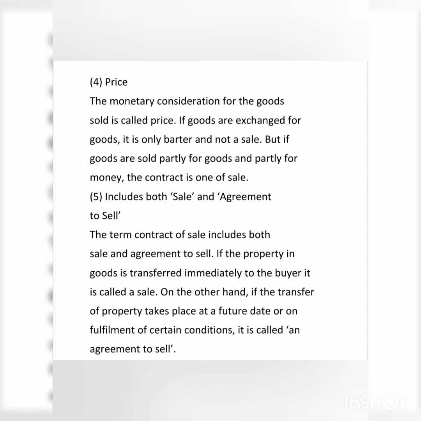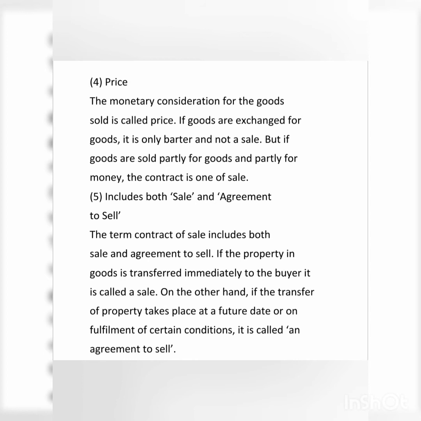So understood students, if the goods have been exchanged for goods, it is not a sale, and their price has not been fixed for the product. But if goods are sold partly for goods and partly for money, the contract is one of sale. So partly for money, partly for goods, that is called sale.